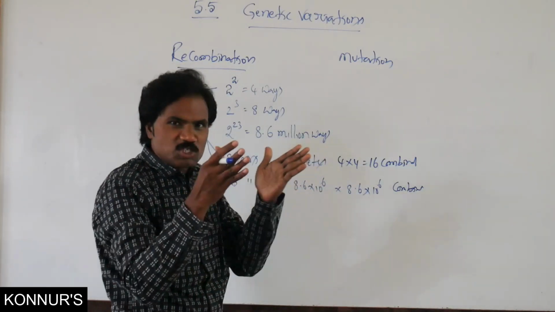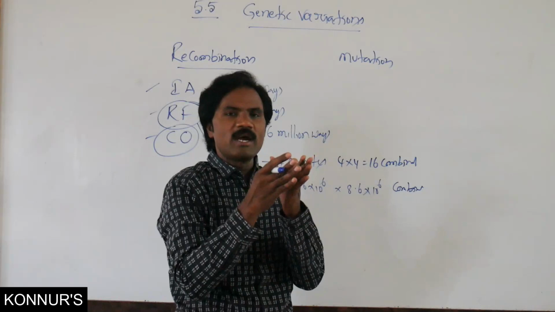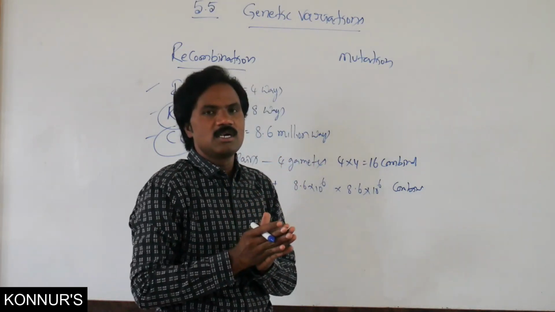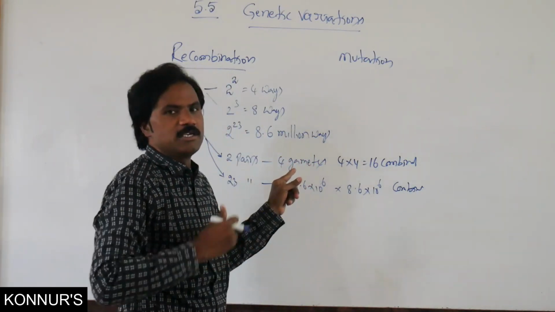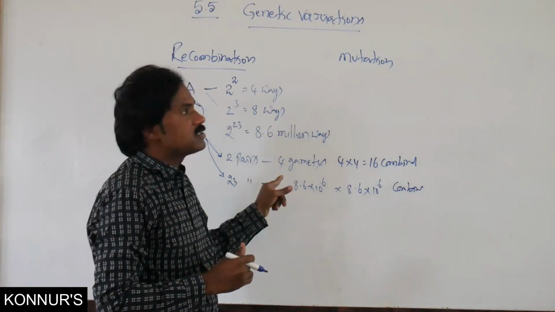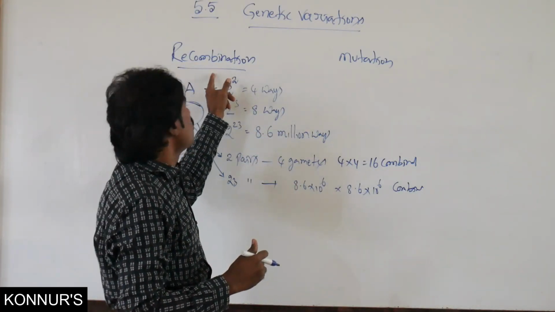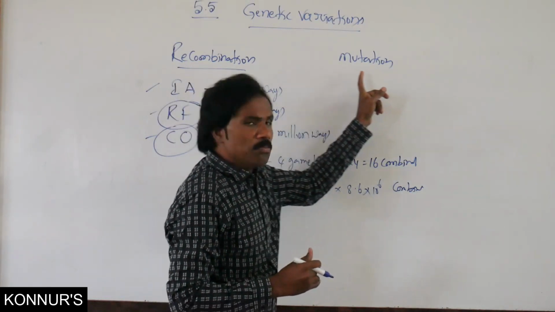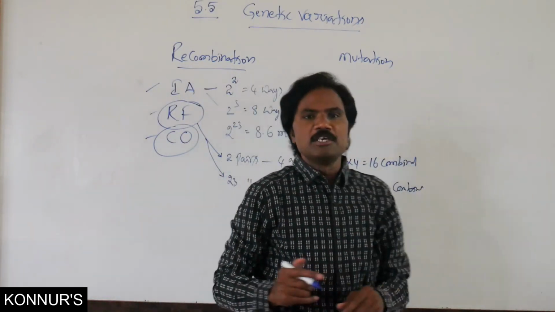The exchange of non-sister chromatids helps to increase recombination. These are the causes of recombination.